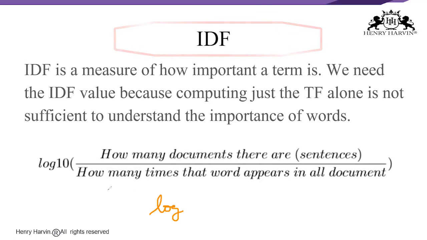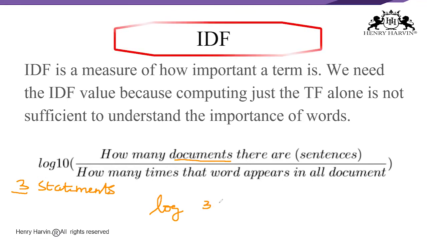So what I'm trying to say over here is how many documents are there. Here we were talking about 3 statements. So that will become 3 divided by the number of documents in which that word appears. If you look into that, this has appeared in all the 3 documents. So log 3 by 3 will be equal to log 1. So what will be the answer now? This will be equal to 0.